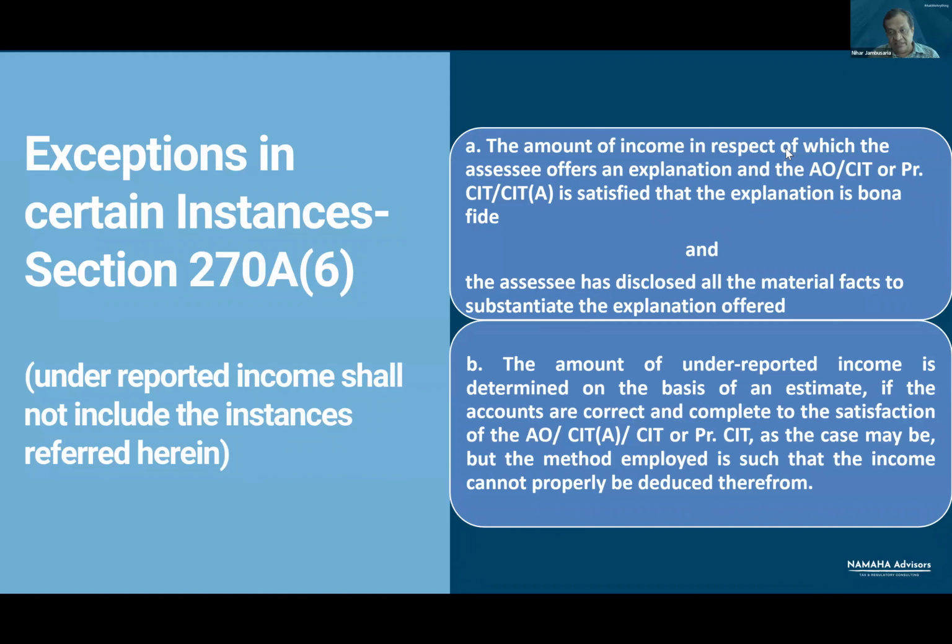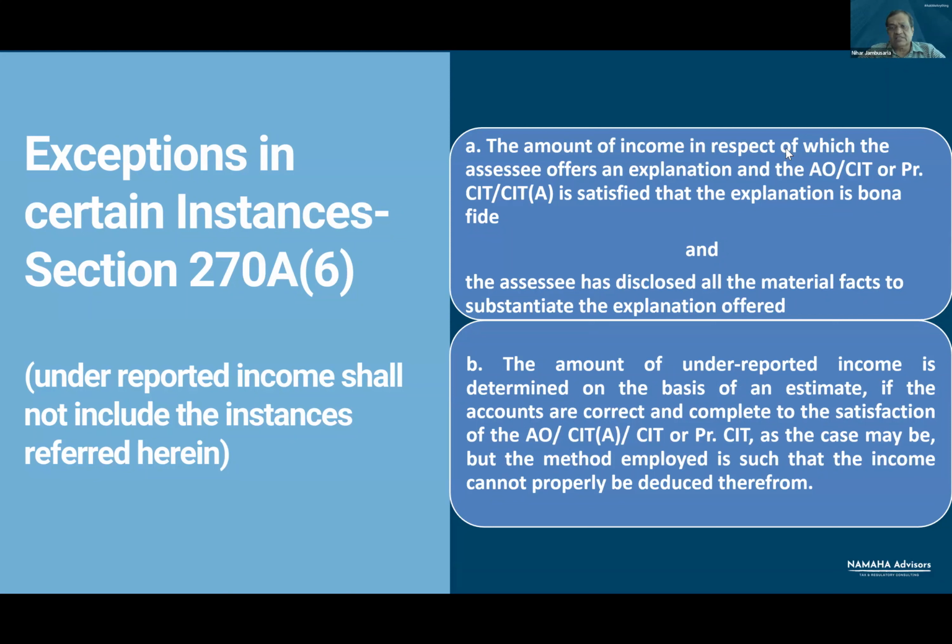And the fact that the interest was received from cooperative bank is clearly disclosed in the return as well as income and expenditure account. So both these conditions are satisfied and therefore penalty under section 270A should not be levied, and this addition made on account of not allowing deduction under 80P2D cannot be regarded as underreported income. The contention of the assessee would be correct and no penalty can be levied on such an addition. So this is an example.